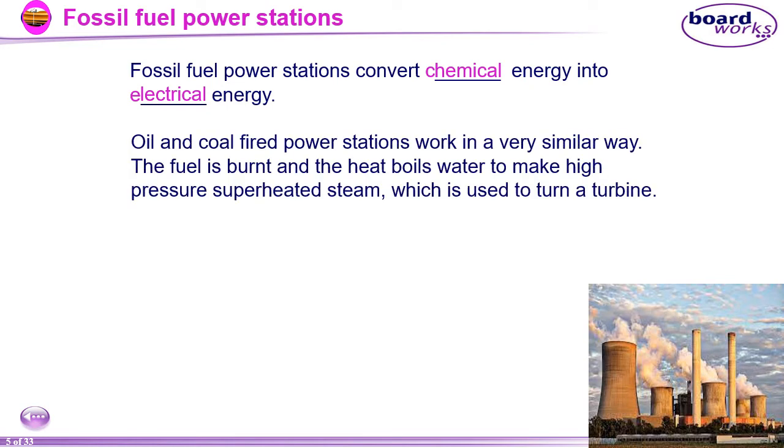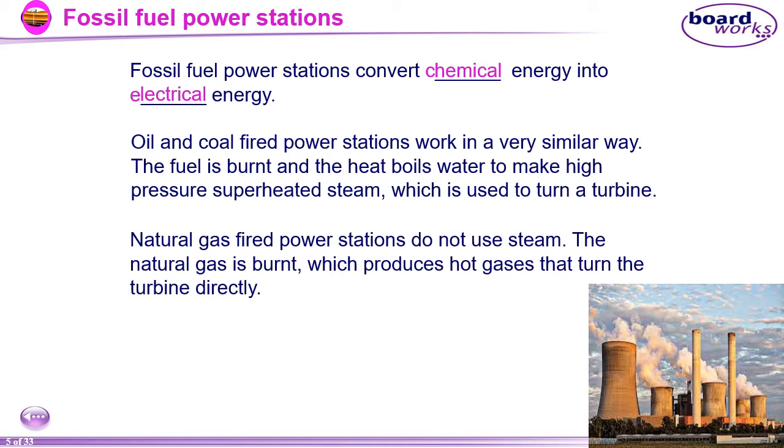Oil and coal fired power stations work in a very similar way. The fuel is burnt and the heat boils water to make high pressure superheated steam, and the steam is used to turn a turbine. When the turbine turns, it generates electricity. Natural gas-fired power stations do not use steam. The natural gas is burnt, which produces hot gases, and that turns the turbine directly. And when turbines move, it generates electricity.